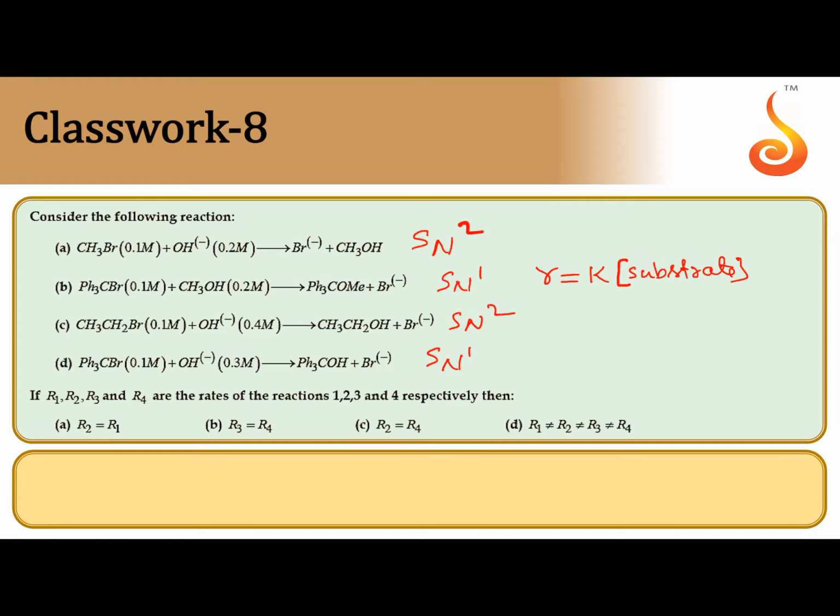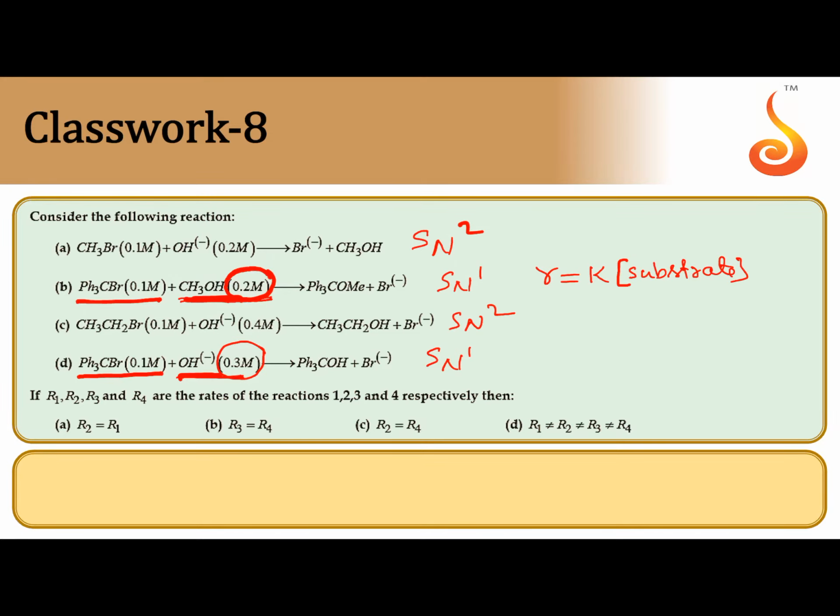So in option B, since this is SN1 mechanism, rate of reaction is not decided by the methyl alcohol. So with respect to methyl alcohol, order of reaction is 0. In option D also, the concentration of OH minus is changed. In option B, 0.2, in option D, 0.3. So even if we change the concentration of the attacking nucleophile, the rate of SN1 reaction remains the same because the rate of substrate benzyl halide remains the same in both cases.